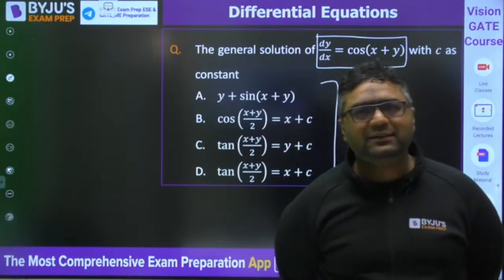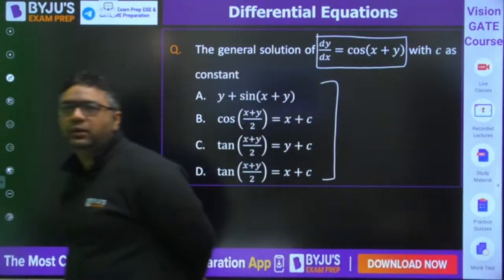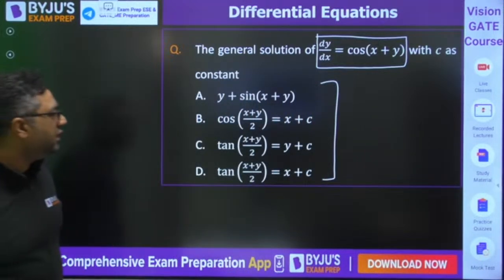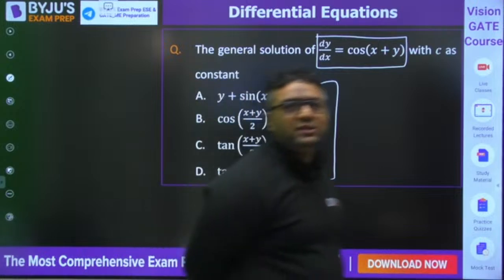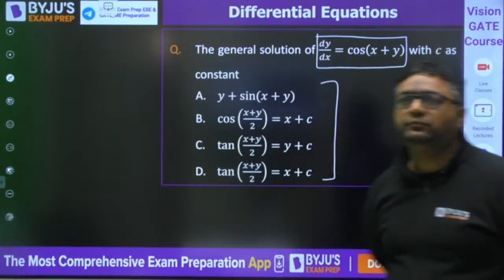Saurabh is saying D, that's fine. So Ajmeera and Saurabh have given the answer as D. Here you need to first convert it into variable separable form by assuming x plus y is equal to z, and then you can solve it.